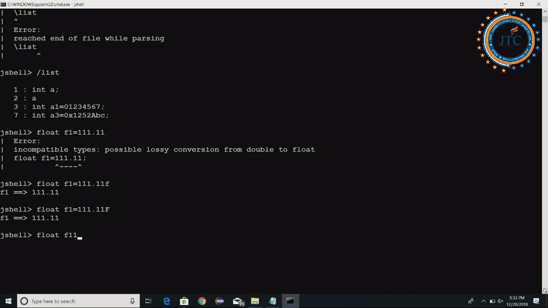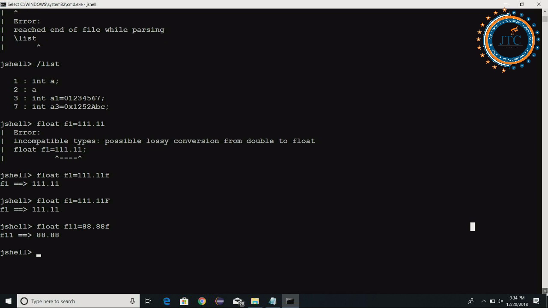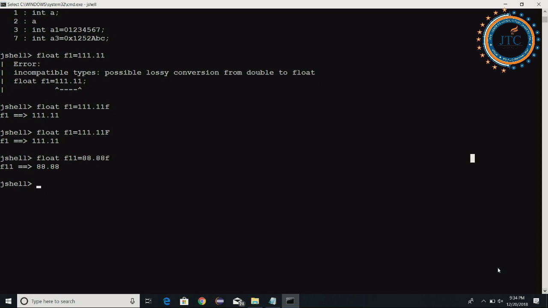Float f11 is equal to, suppose, 8.88 I am going to write, with the f inside this. Now I am writing something here. So float f11 is equal to 8.88f. I have written something and it is giving some message here.